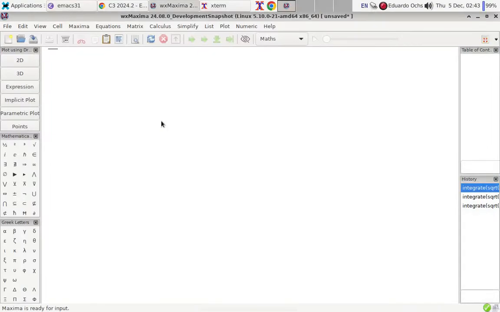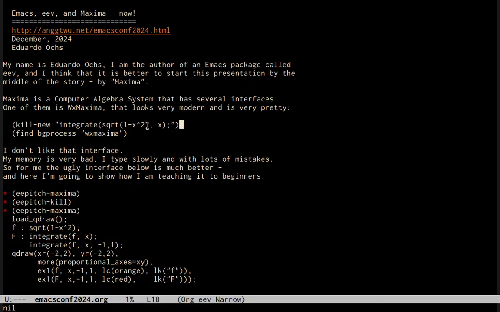And it looks like this. It's a cell-based interface. We can type an expression here and execute it. Here's the result. But I don't like that interface because my memory is very bad. I type very slowly and with lots of mistakes. So for me, this ugly interface that I'm going to show now is much better.